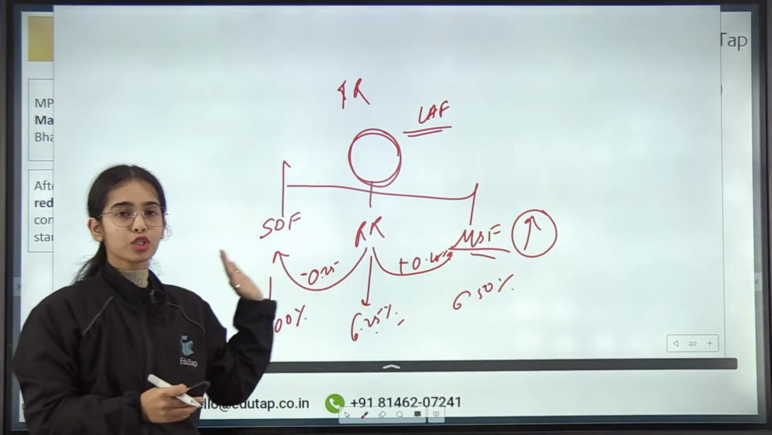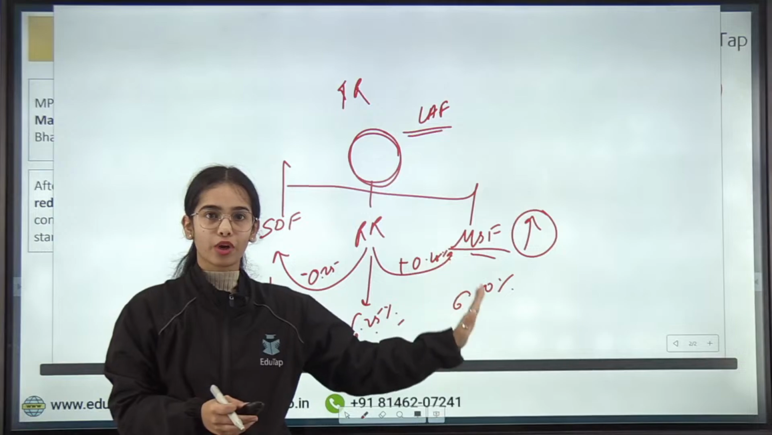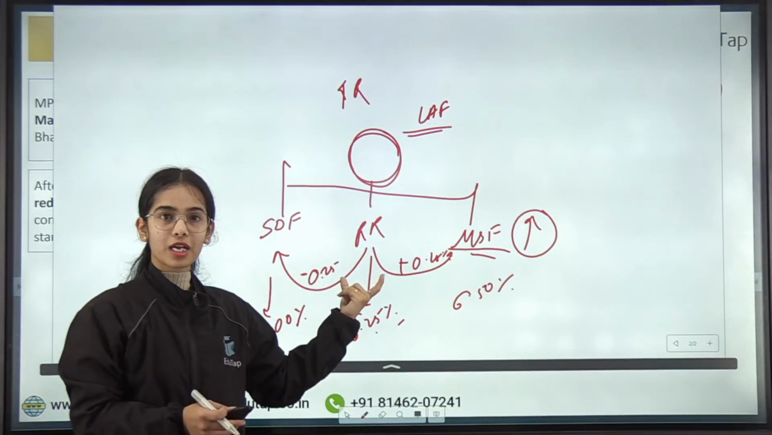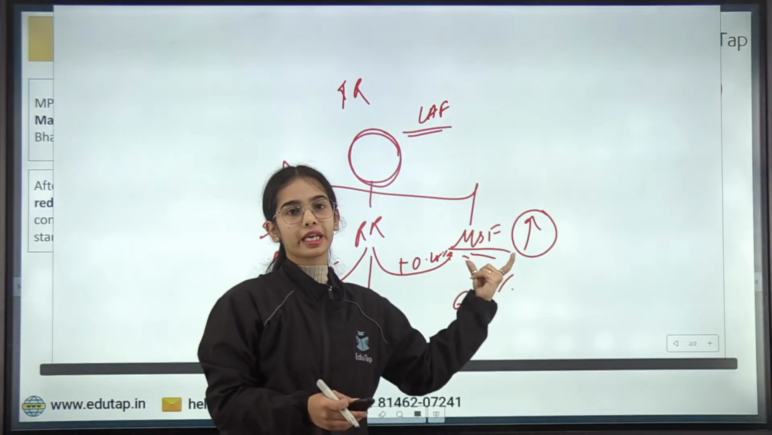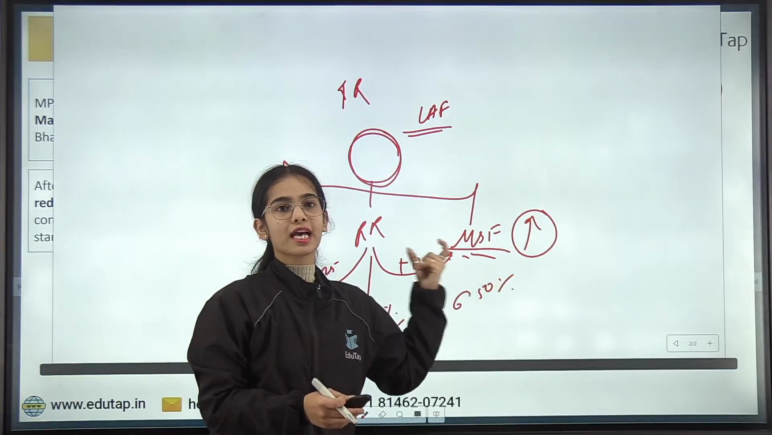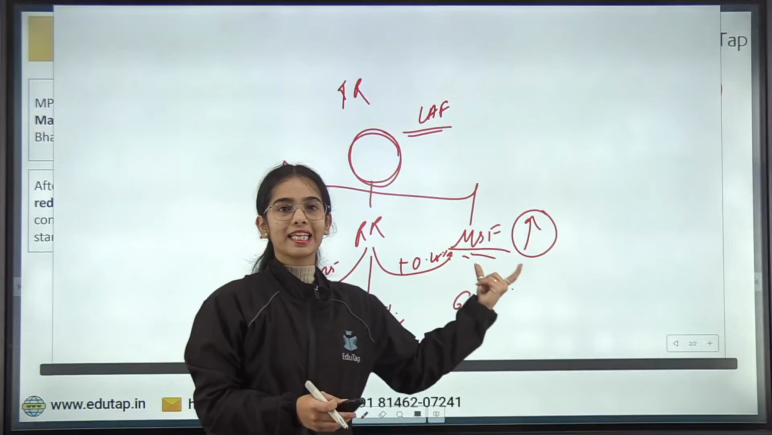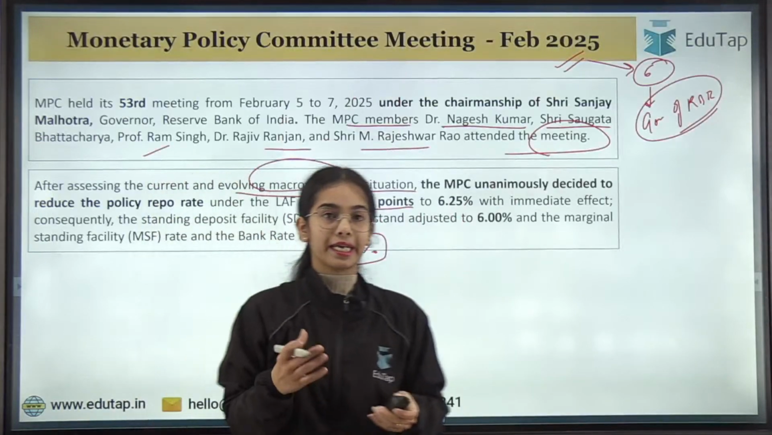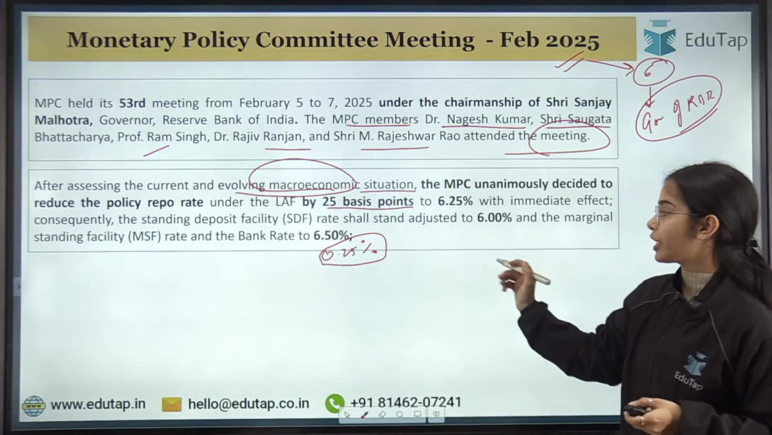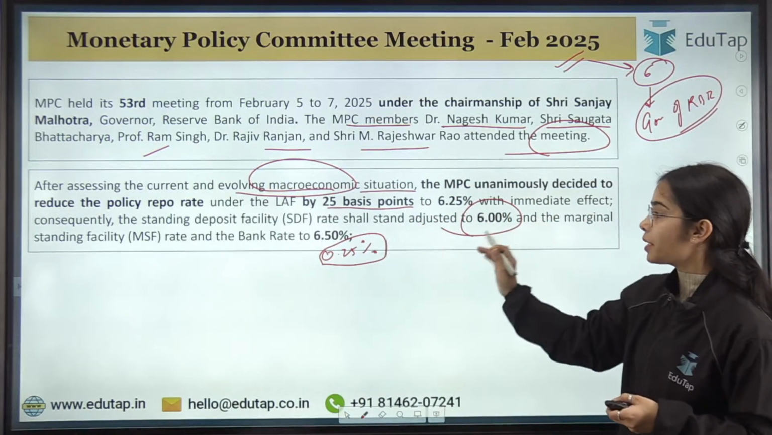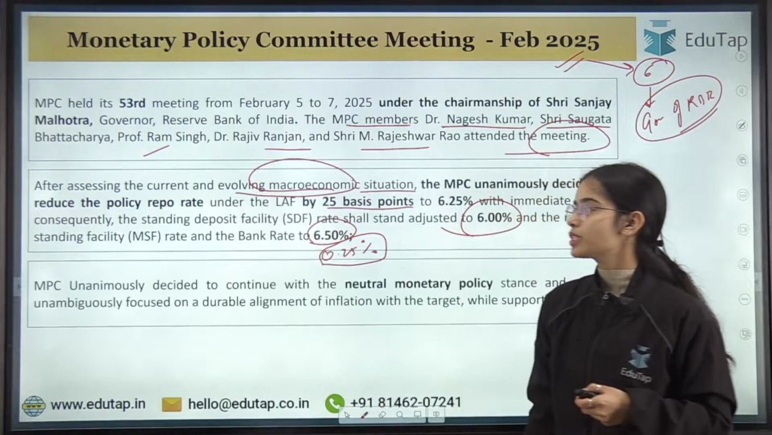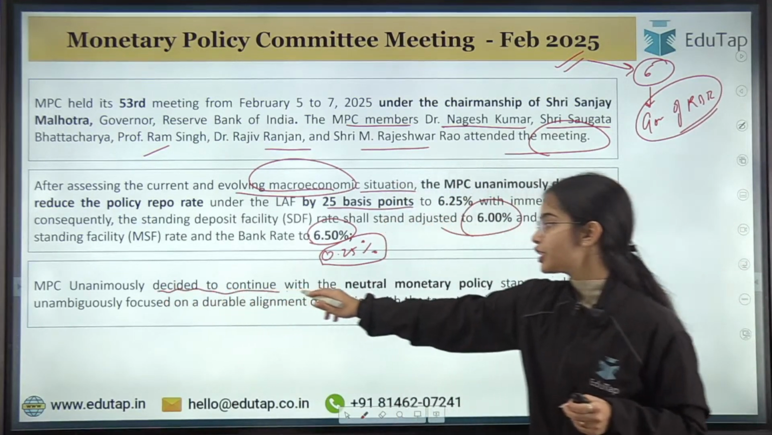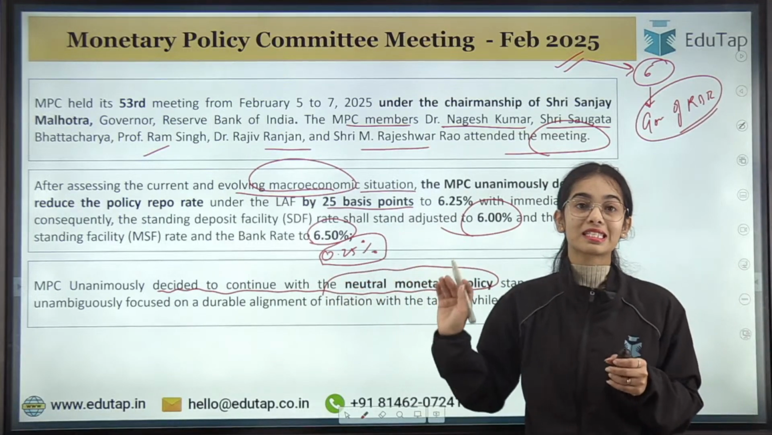So this is the liquidity adjustment facility corridor: the deposit rate of the RBI, the lending rate of the RBI, and the penal lending rate of the RBI. If the banks have already utilized the repo rate, then they take the loan at the MSF rate. So here you can see that the SDF rate has been adjusted to 6% and the MSF rate has been adjusted to 6.5%. The MPC also unanimously decided to continue with the neutral monetary policy stance.